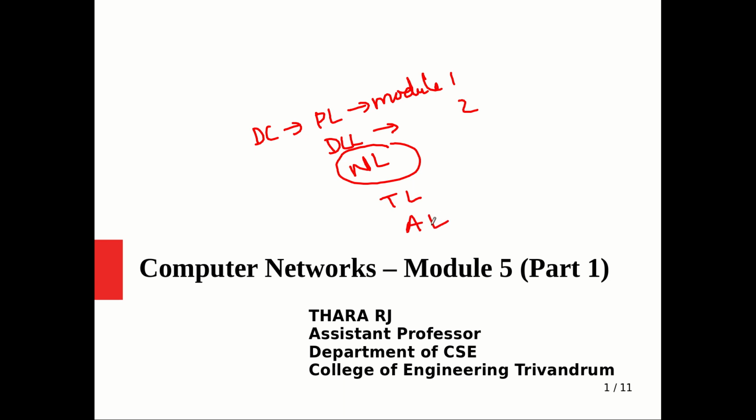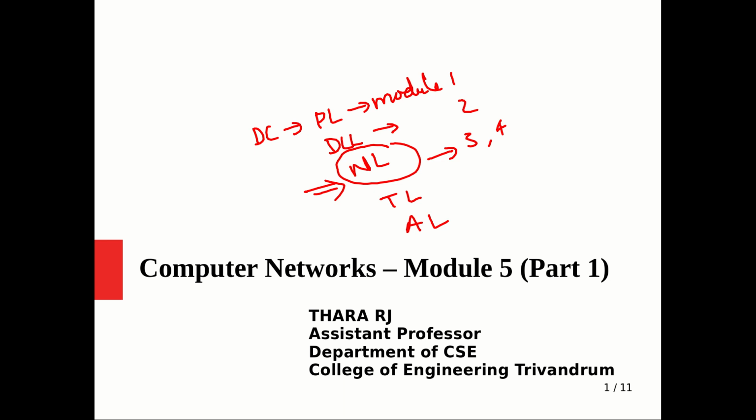In the ISO OSI reference model, the application layer is split into a presentation layer and a session layer, but in TCP/IP it is like this. So it sits in the middle, and we are giving more attention to this one. In module 3 we covered the core functionality of the network layer, that is routing. In module 4 we moved on to the other two functionalities: congestion control, covered in detail, then inter-networking aspects, and then the popular protocol of the network layer, that is the IP protocol.